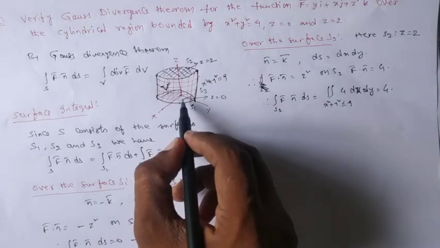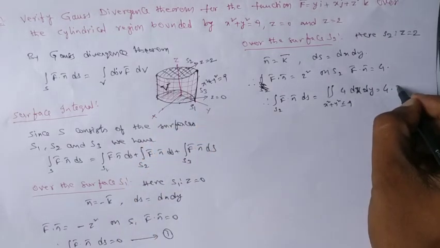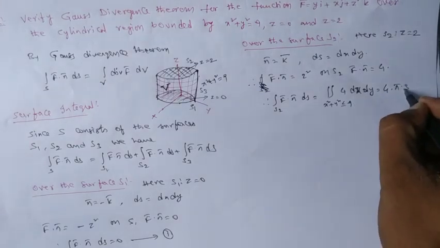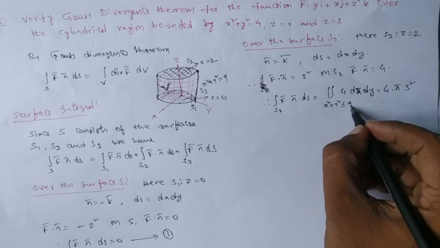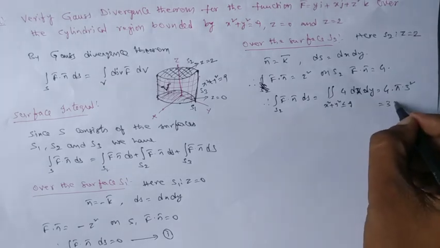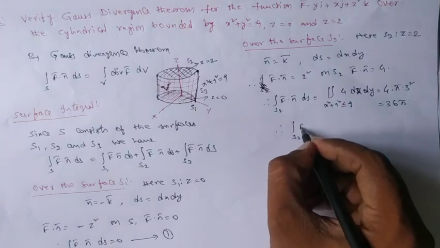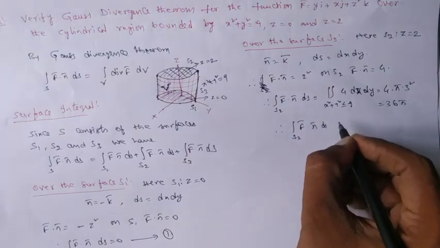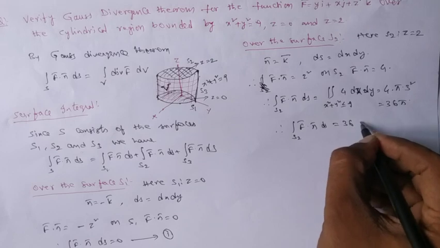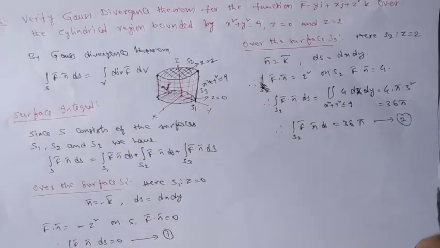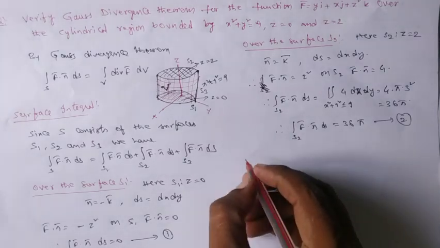And here we have a circular region, so the area of that region is pi times r square. R, the radius, is 3, so 3 square. So it is 36 pi. Therefore integral over S2 f bar dot n bar ds equal to 36 pi. This is our second one. Similarly, I can take it over the surface S3.